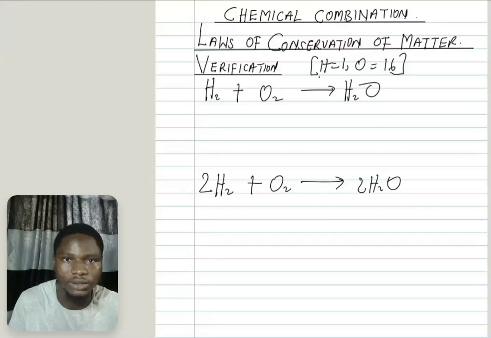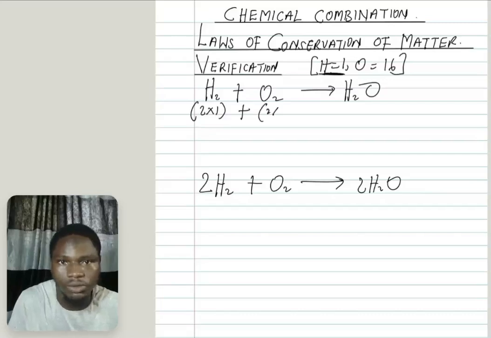So for the reactants, hydrogen is 1 and you have 2 atoms here, so that will give me 2 times 1. This 2 is coming from here and hydrogen is 1 from here. Plus what you have here is 2 times 16, because oxygen is 16. So what will this give you? 2 plus 2 times 16 is 2 plus 32. So this will give me 34. That's for the total reactants.